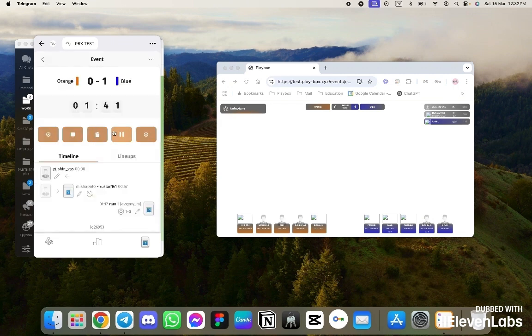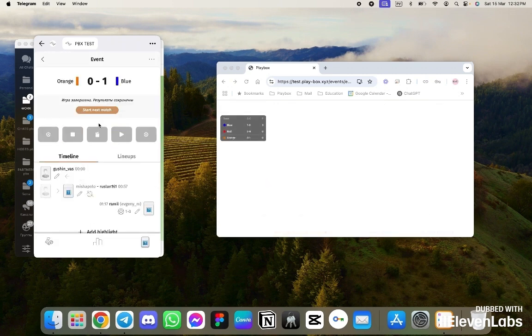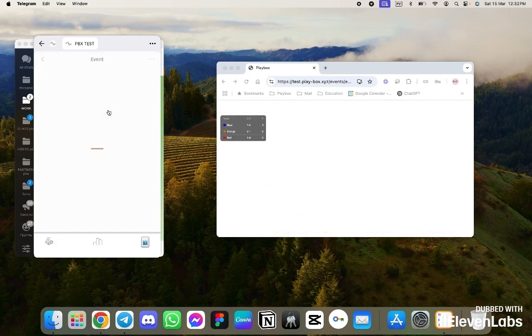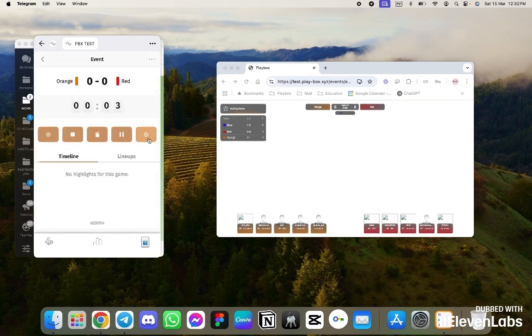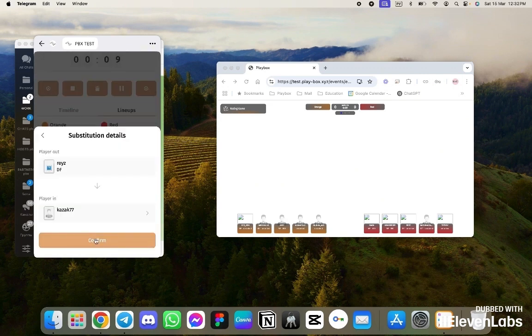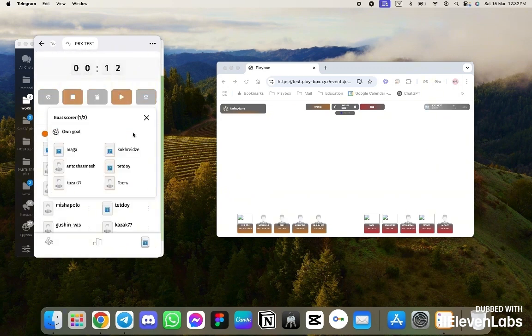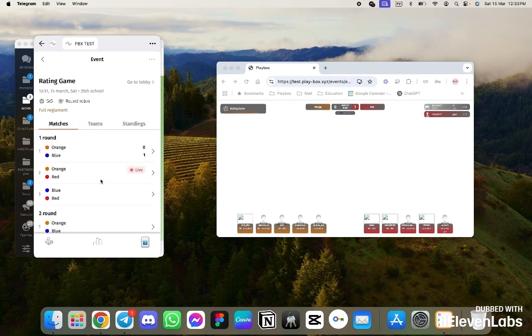Take a quick look. They continue the game and finish it. Accordingly, the game is finished. Our data is hidden, all matches, and we continue to start the next game. Now, here's the lineup. Let's replace Reyes with the substitute, Kazak. And let's assume Kazak will score a goal with no assist. That's it. Great, Kazak, Reyes. There. And let's add some kind of highlights. Someone slipped, fell funnily, and we won that action. Also remember this for future timestamps.